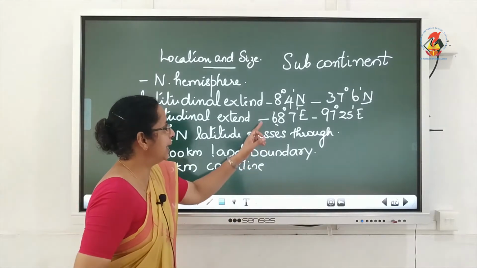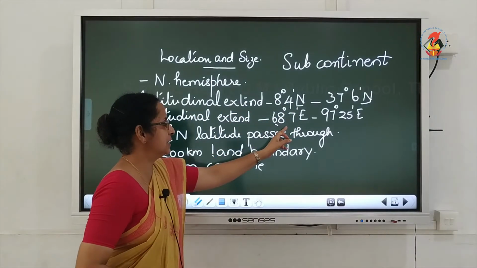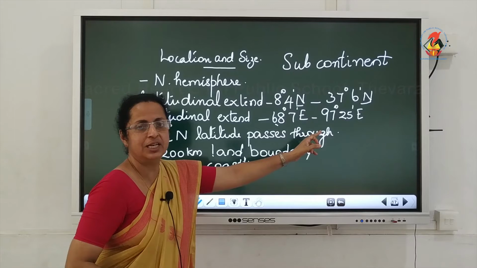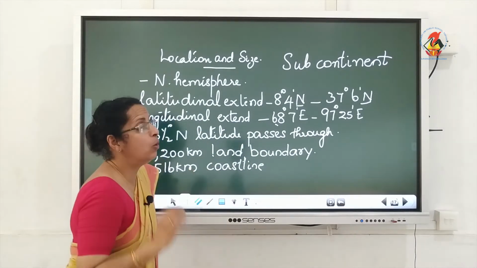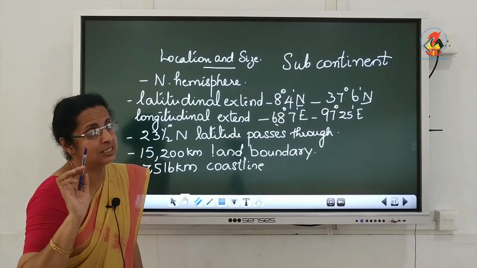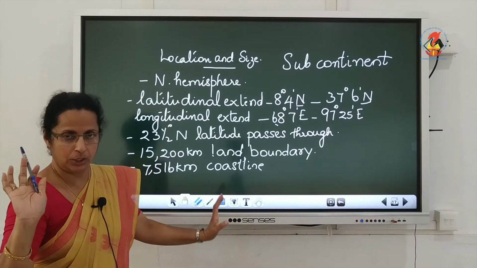Yes. So 8 degrees 4 minutes north to 37 degrees 6 minutes north is the latitudinal extent, and 68 degrees 7 minutes east to 97 degrees 25 minutes east is your longitudinal extent. Now, what are latitudes and longitudes? They are simply points of reference which help us to locate places on the globe.